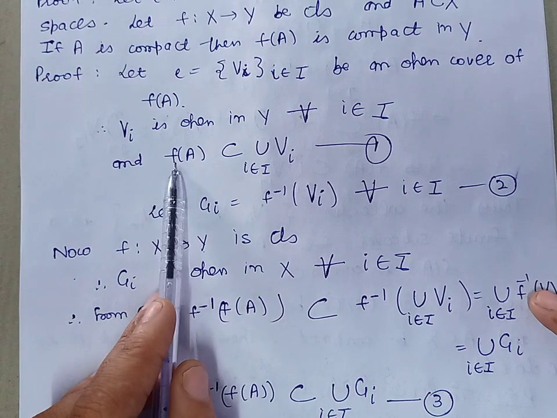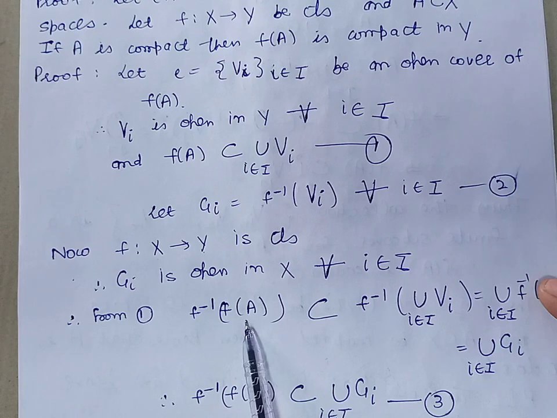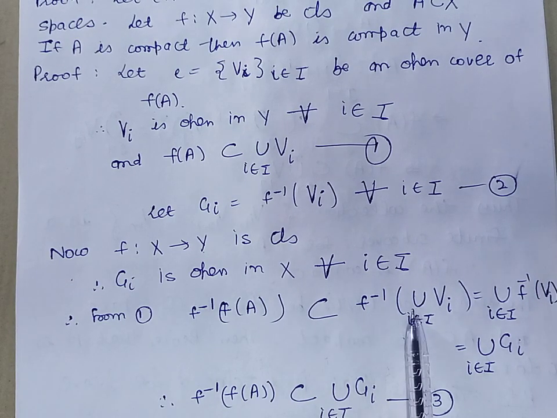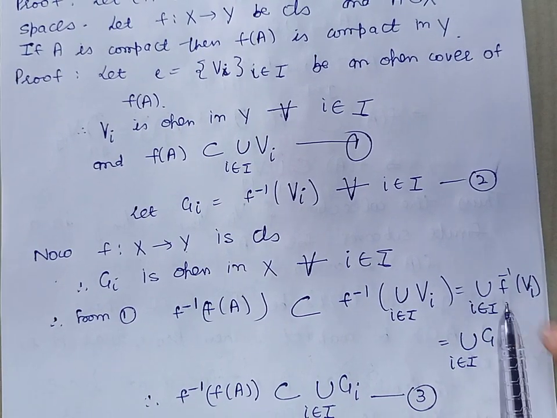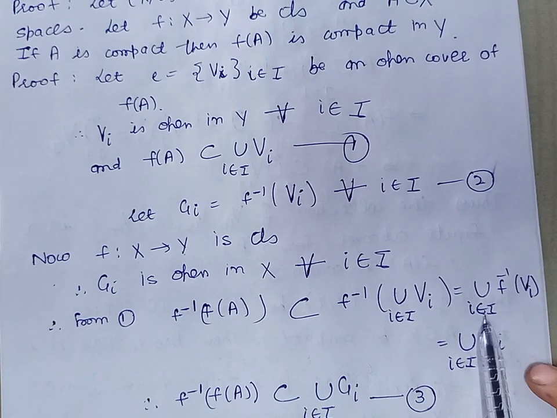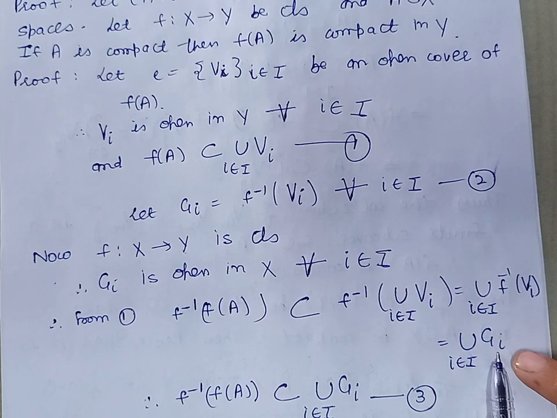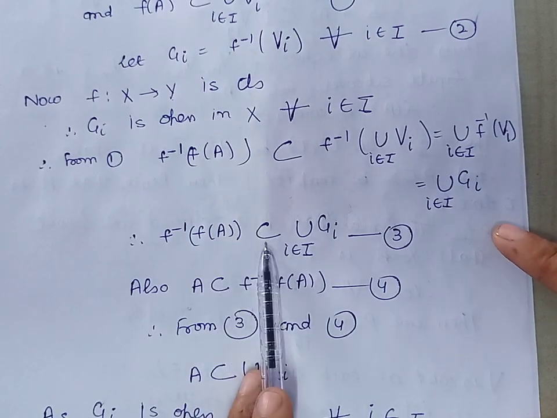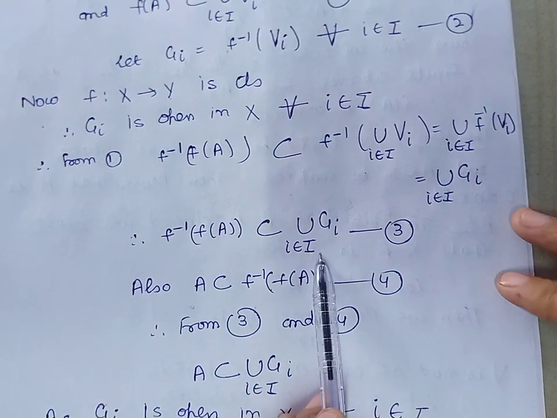Now from equation 1, taking f inverse on both sides, we get f inverse of f of A is contained in f inverse of union Vi. Now this can further be written as union of f inverse of Vi, where i belongs to the index set. Now f inverse of Vi is denoted by Gi. So from here we get f inverse of f of A is contained in union of Gi, where i belongs to the index set.